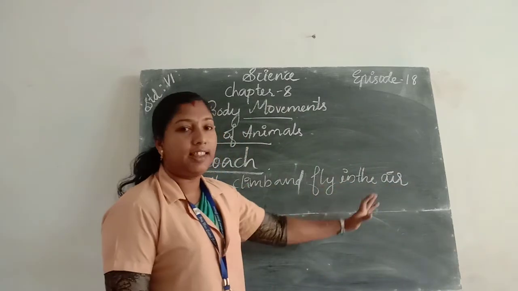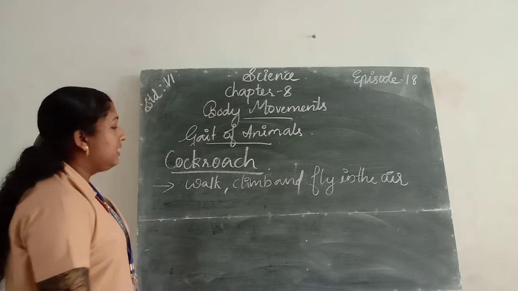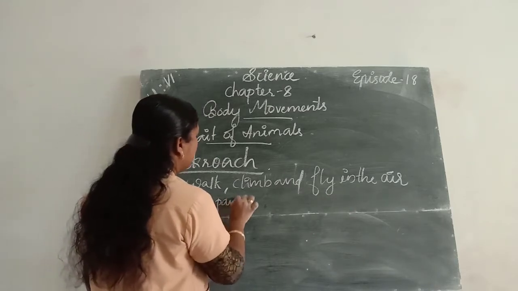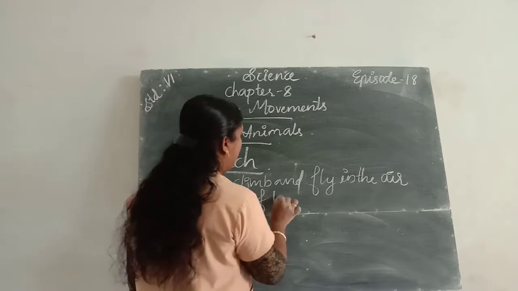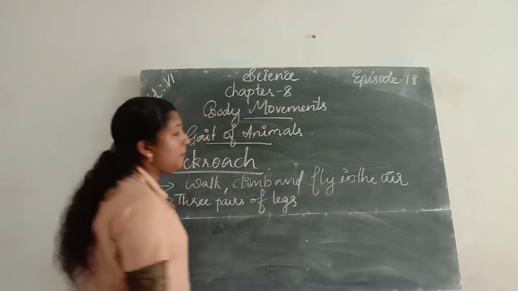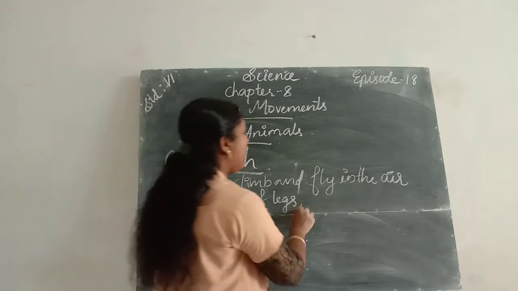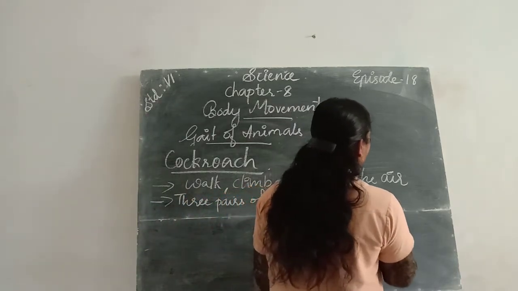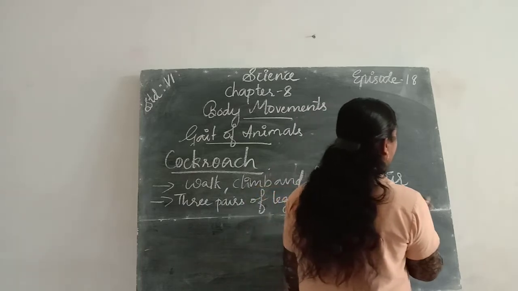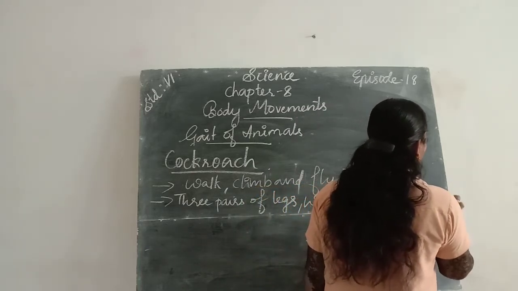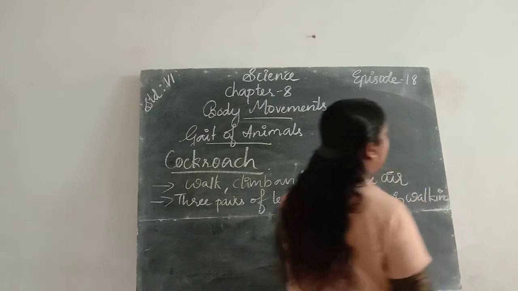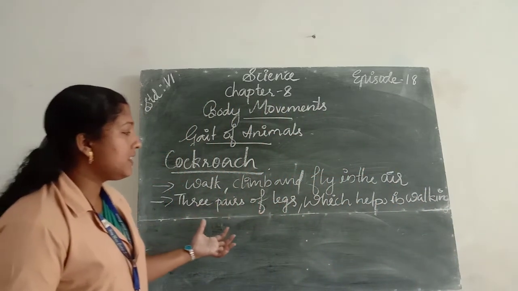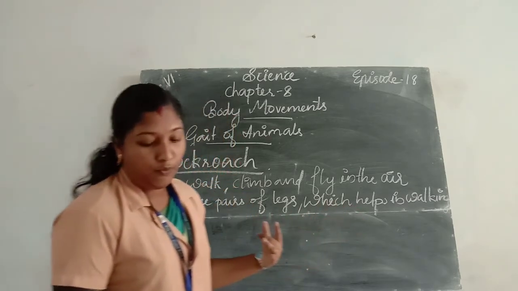They have three pairs of legs, which help in walking.